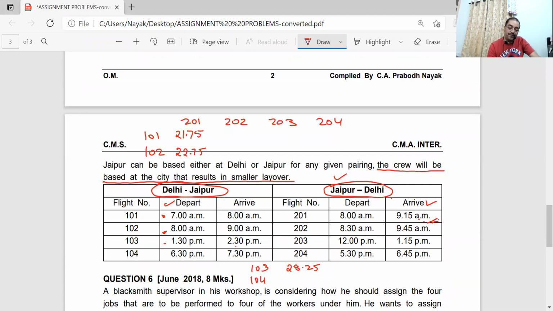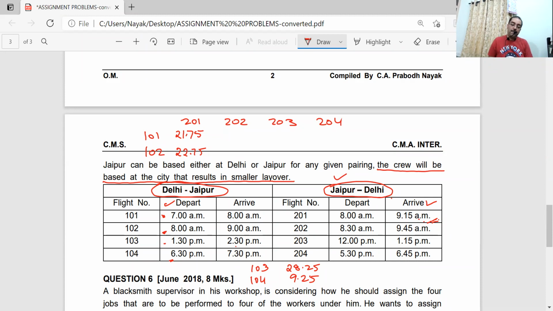For 104, 6:30. Can you take the 6:30 flight the same day? Answer is yes. 9:15 in the morning to 6:30 in the evening. How much time? 10:15, 11:15, 12:15, 1:15, 2:15, 3:15, 4:15, 5:15, 6:15. So 9 hours and 15 minutes. That is 9.25. Correct now?